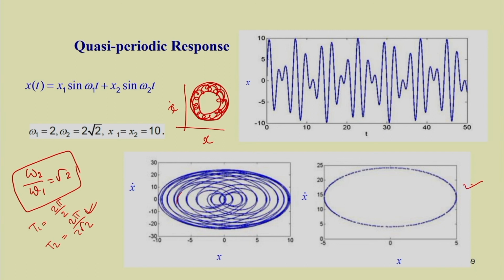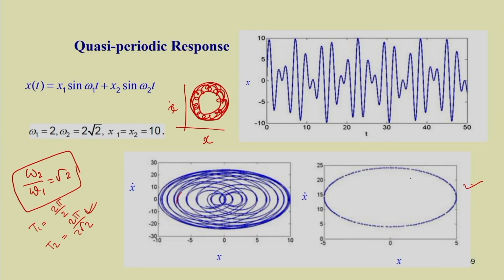Previously, we have seen the Poincare section for a periodic response contains a few points. If it is single periodic, only a single point will be there. If it is 2 periodic, 2 points will be there, and if it is multi periodic, multiple points will be there, but these points will not be spaced on a closed curve.